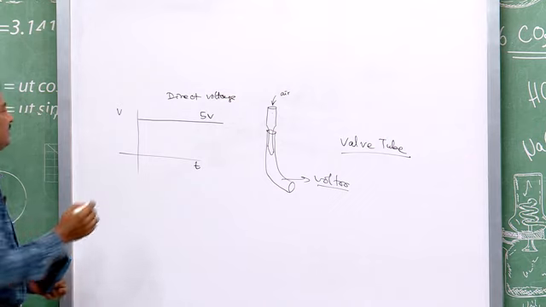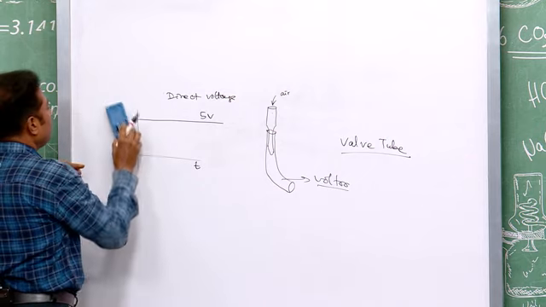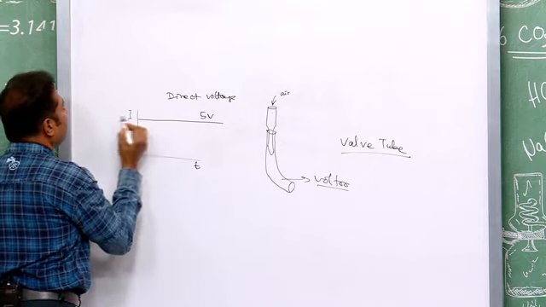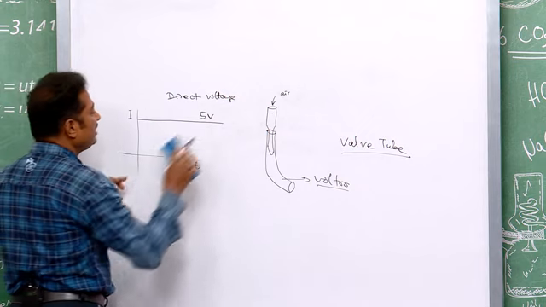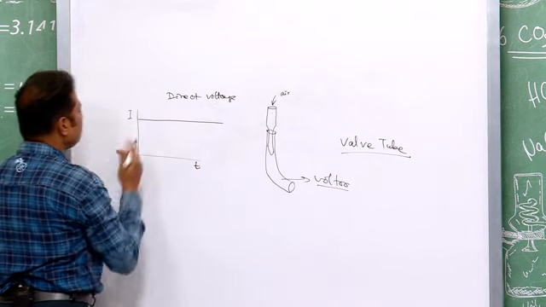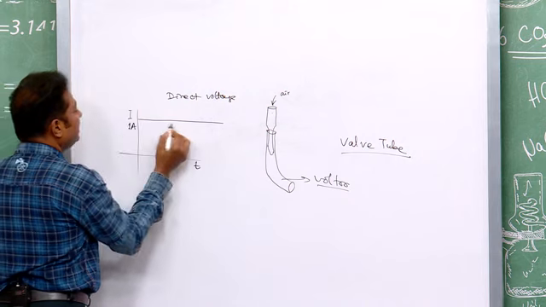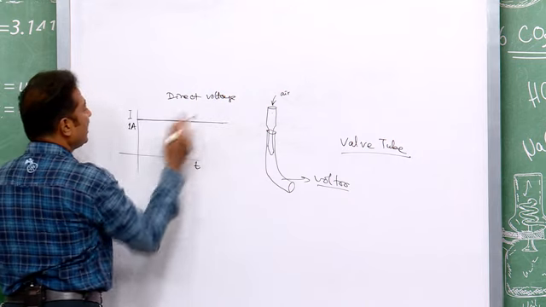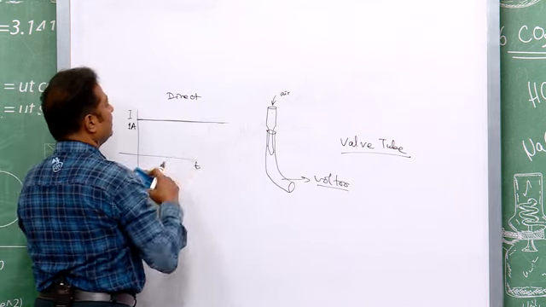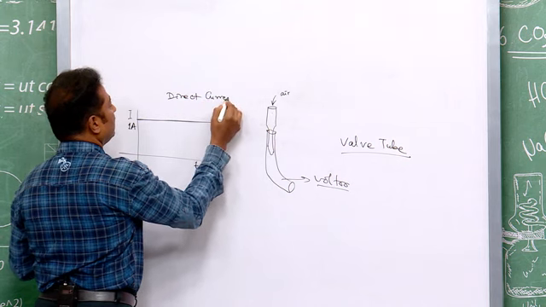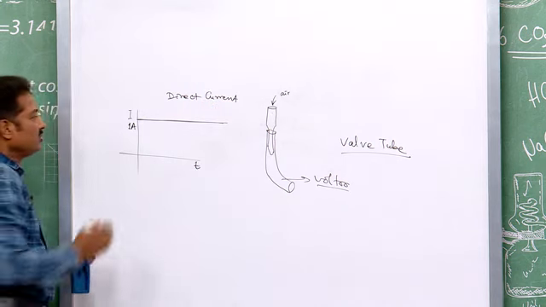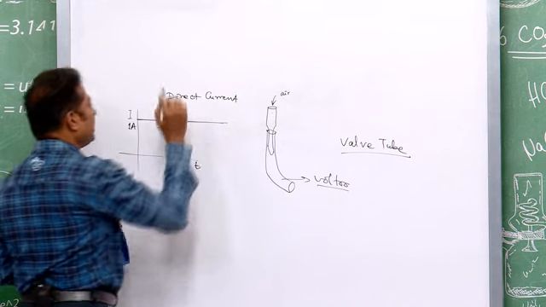If you take current on the y axis against time, suppose it is 1 ampere, then it is always 1 ampere. That is direct current. So, this is a direct signal.